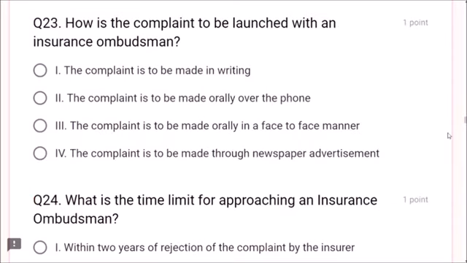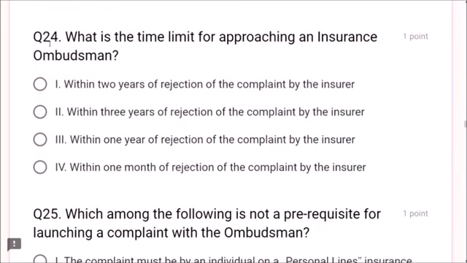Next, question number 23. How is the complaint to be launched with an insurance ombudsman? How to give a complaint to the ombudsman? Made in writing, orally in a face-to-face manner, through newspaper. Dear friends, the complaint is to be made in writing. It is very, very important, friends. The complaint is to be made in writing. Writing is the correct answer.